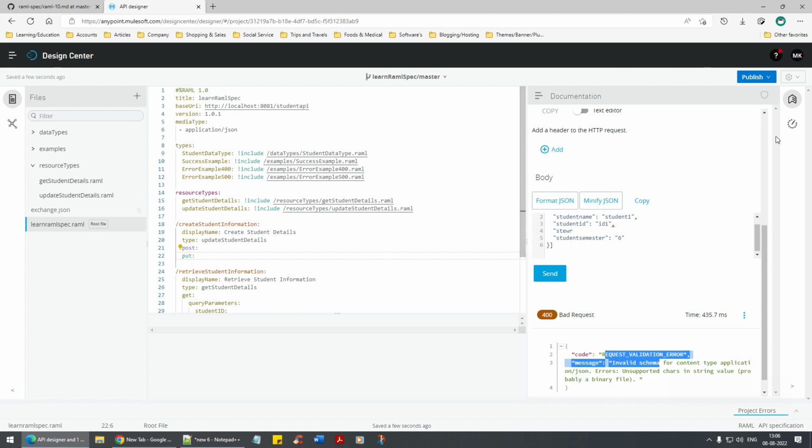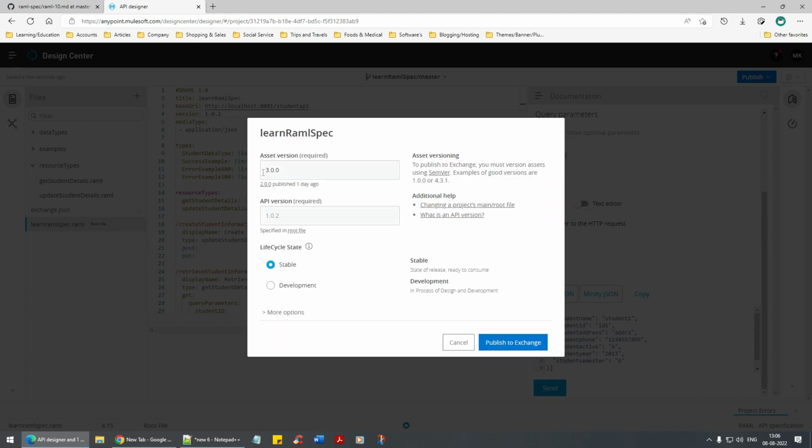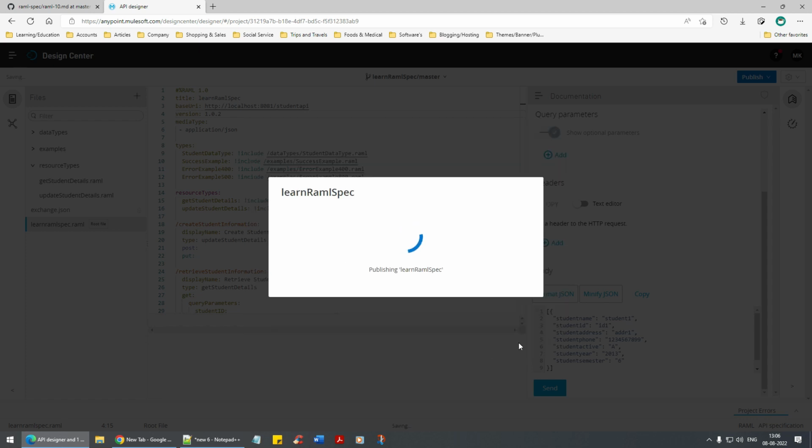Until then, take care, and before going to the next video, let's publish. We will make it 1.0.2, and I'm going to retain the asset version as 2 itself. I don't want to give it as 3, I want to give it as 2 itself. Still in development. Publish to Exchange. Let it get published to Exchange.